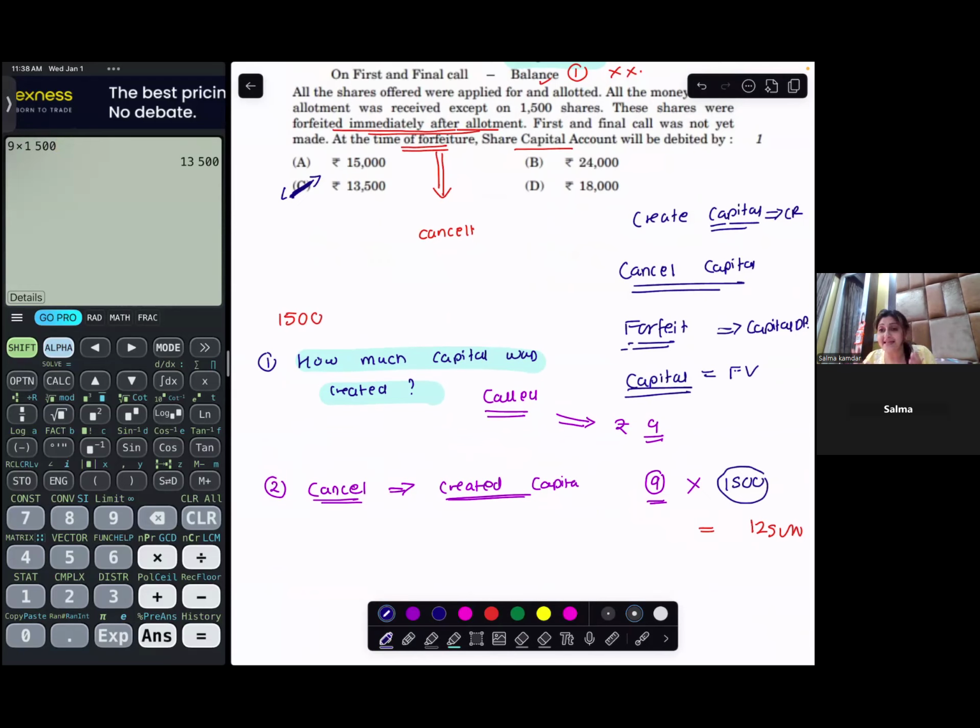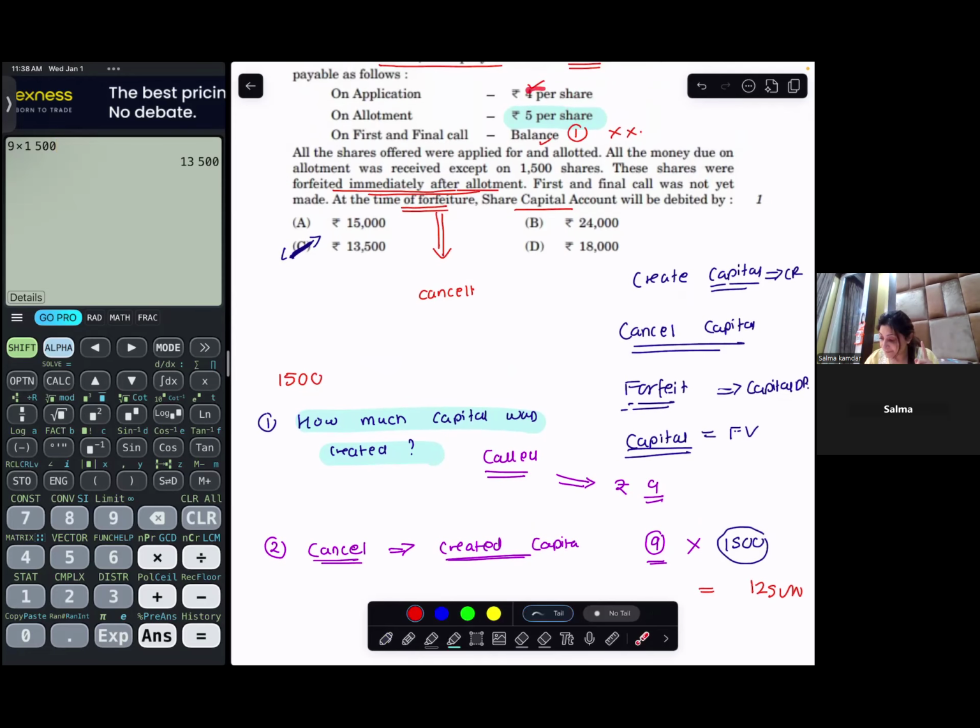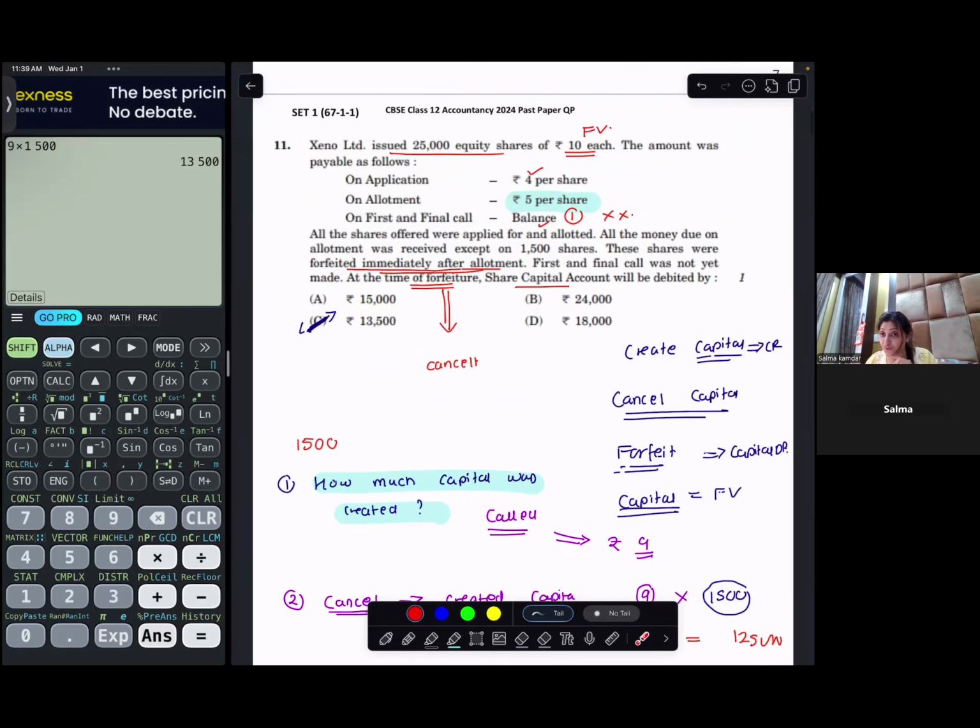You will cancel the capital with the capital created, and you create only that capital that you call. So I have called for 9, I created 9, so I will cancel 9. So this is a sum that is related to forfeiture of shares.